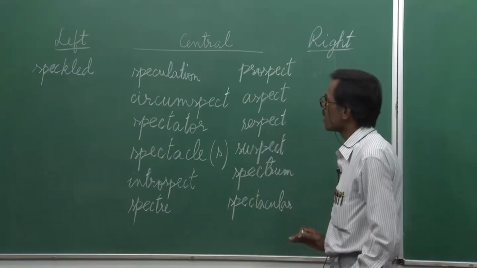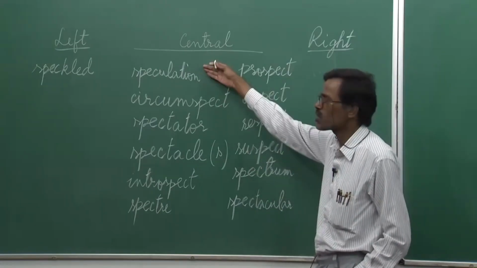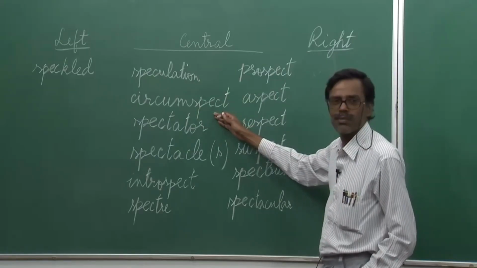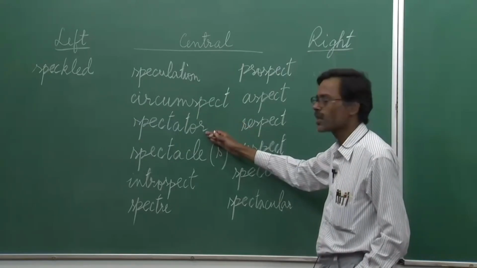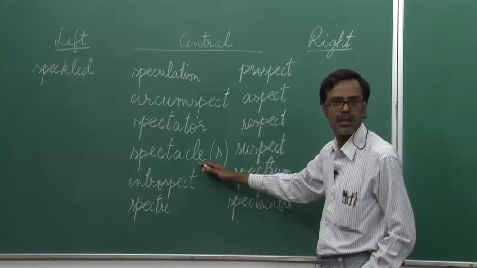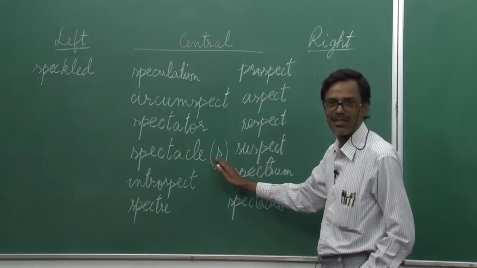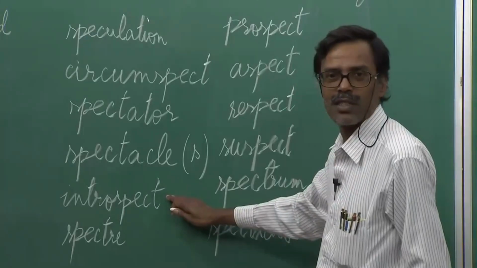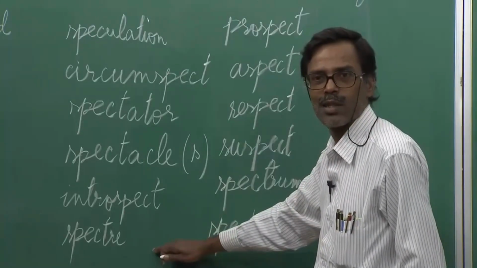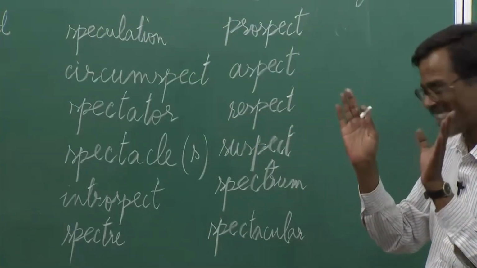Okay. Now quickly tell the parts of speech. Speculation, noun. Circumspect, adjective. Inspect, verb, primarily verb. Spectator, noun. Spectacle, noun. What is the meaning? Scene. When you put that S, then it is glasses. Introspect, verb. Spectre, what is the meaning? Ghost, some vision which you see, yes.